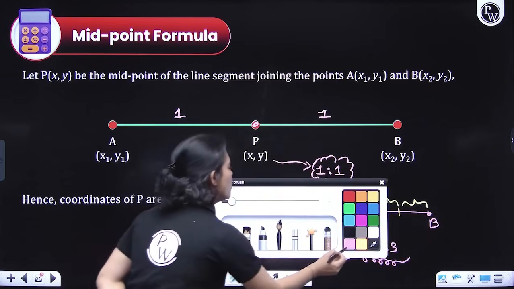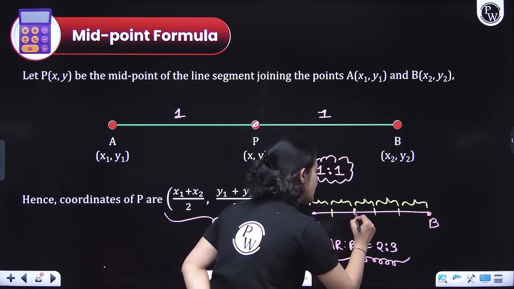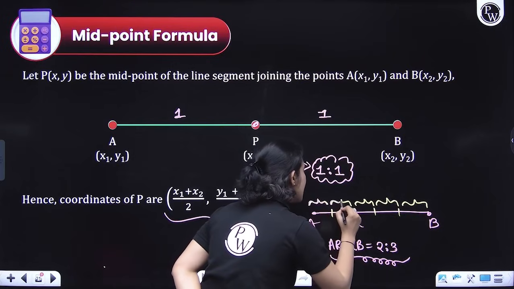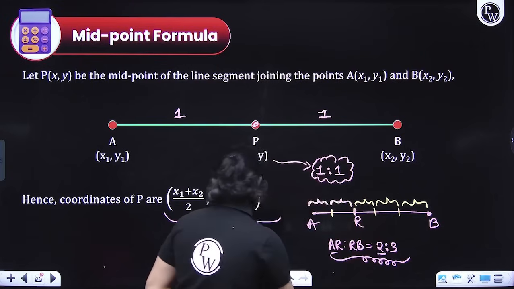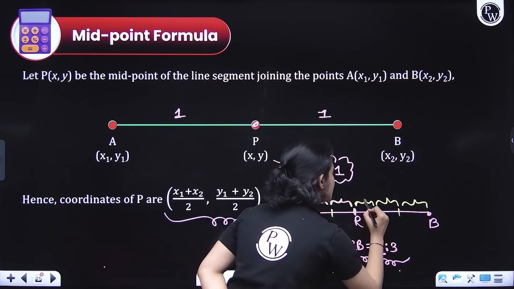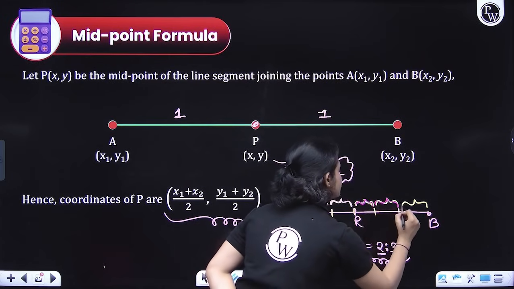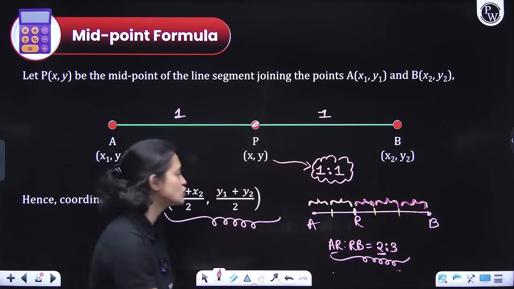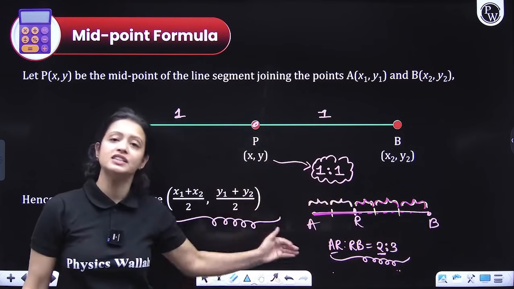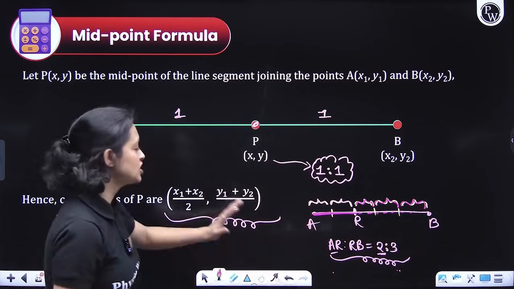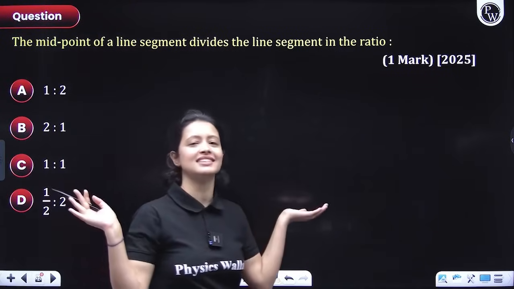Now, when I say that AR to RB is 2:3, that means 2 parts are lying in AR and 3 parts are lying in RB. 3 parts are lying in RB here. So that's why this is 2 parts and this here is 3 parts. That is what this ratio means. Please understand. So I hope you understood this. With that, let's move on and start discussing our problems.